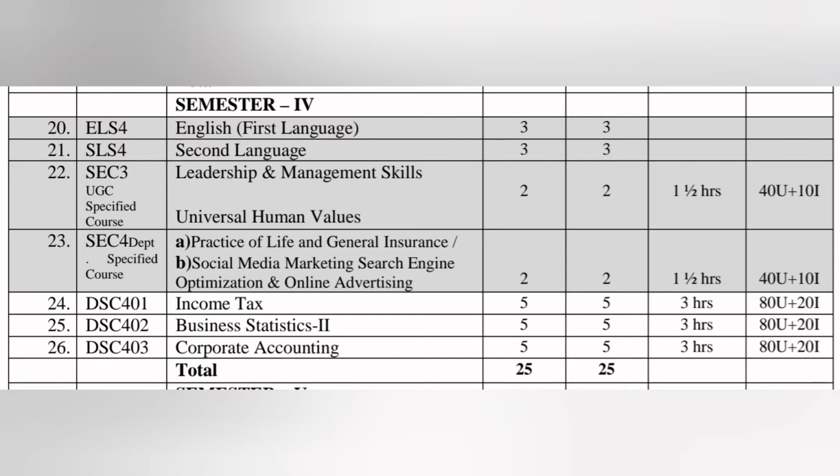For the second language, you have a number of options like Telugu, Urdu, Arabic, Sanskrit, and French. Any one of them you can select as a second language. Total 3 classes per week you have.